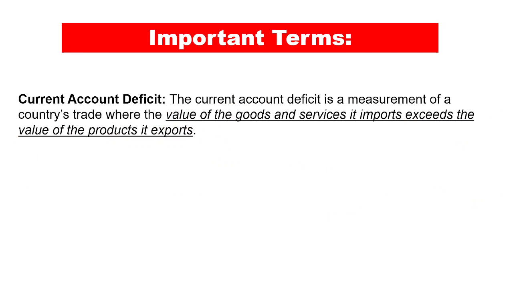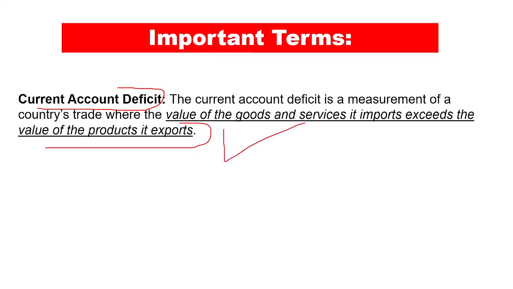What is current account deficit? Deficit in the current account. What does the current account do? Current account keeps in mind all the trade that is happening. So the deficit in it means that the value of the goods and services it imports has exceeded the value of the products it exports.